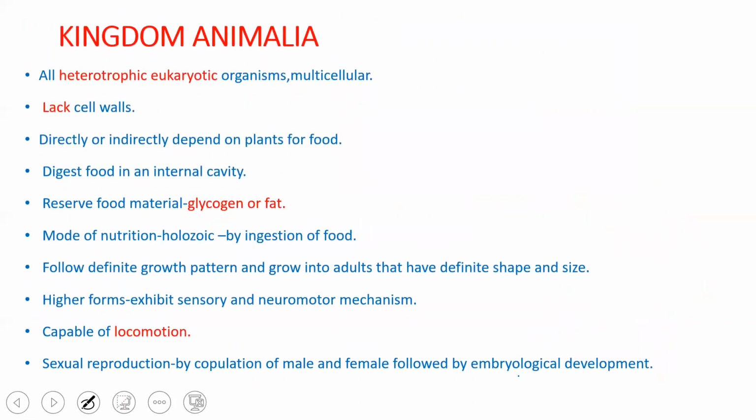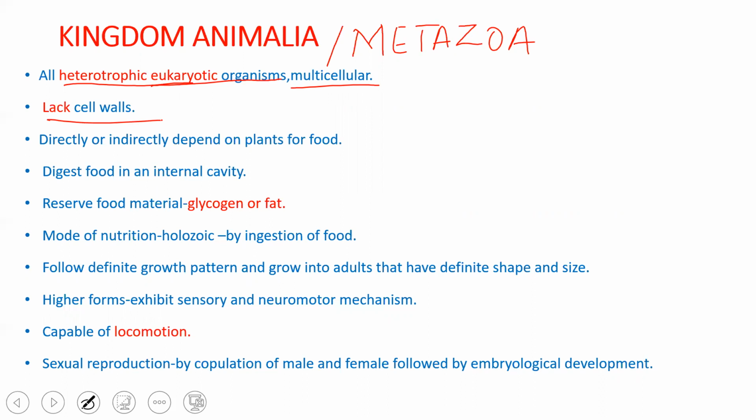Going ahead with kingdom Animalia, we know that kingdom Animalia is also called metazoa. Do remember protozoans were called lower animals, primitive animals, whereas metazoans are called higher animals. All the animals are multicellular in nature. They are heterotrophic, eukaryotic in their organization. And when we take the differences between plant cell and animal cell, the animal cell lacks the cell wall. They do not possess any cell wall. Hence, the plasma membrane serves as the outermost boundary for an animal cell.